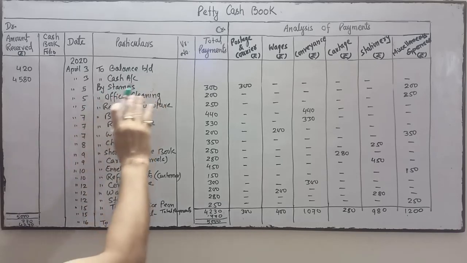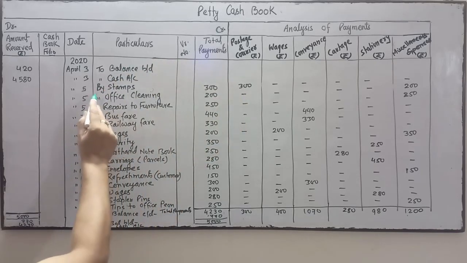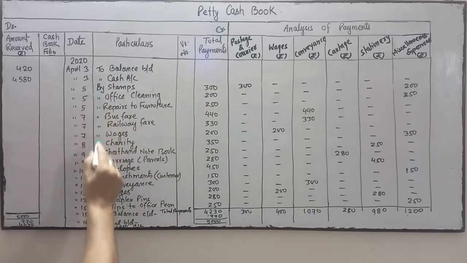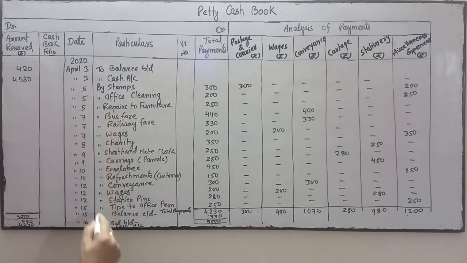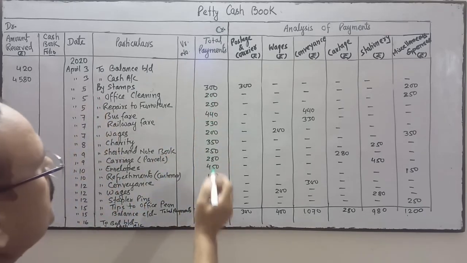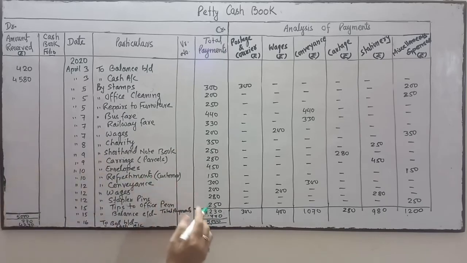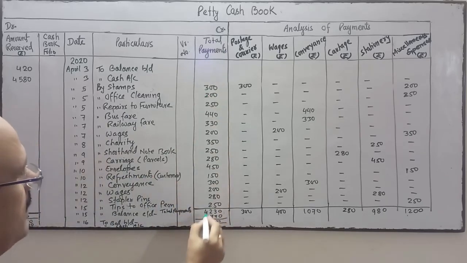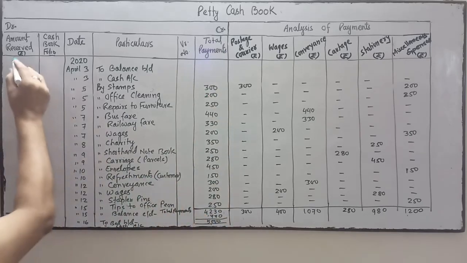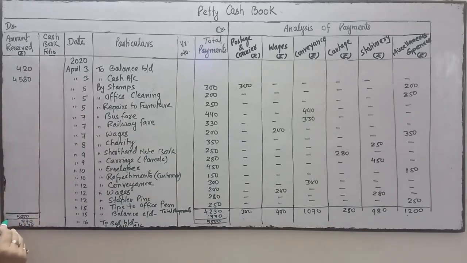When you are going to write the payment side, we start with By. So these all are payments, By. First we complete this side. Thereafter we do the total of the payments and the total of the amount received. Amount received total is 5,000 and total payment is this much. So balance is 770. This 770 balance is on 15th April.